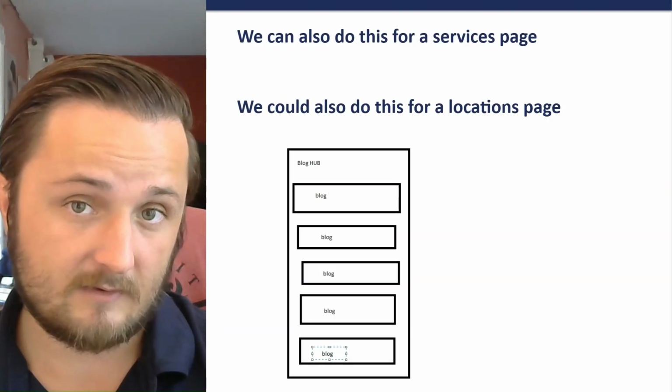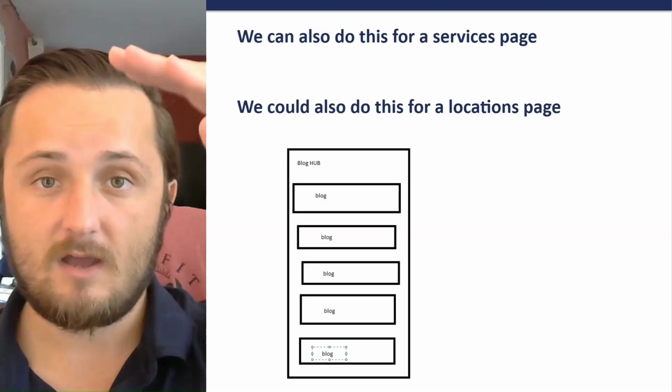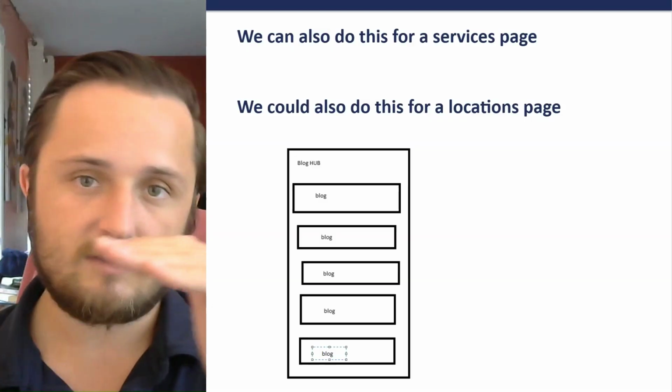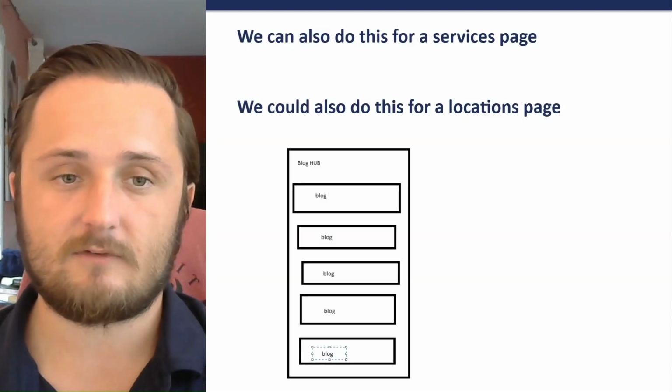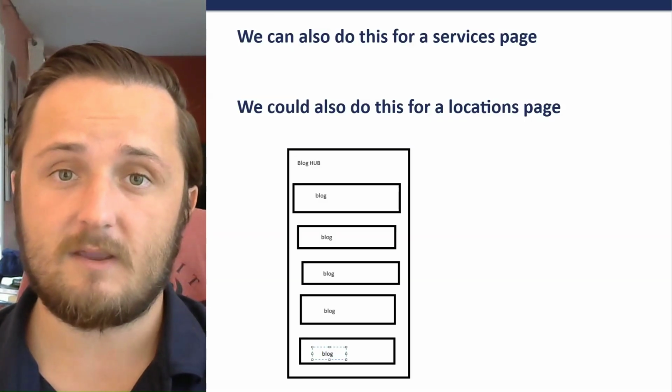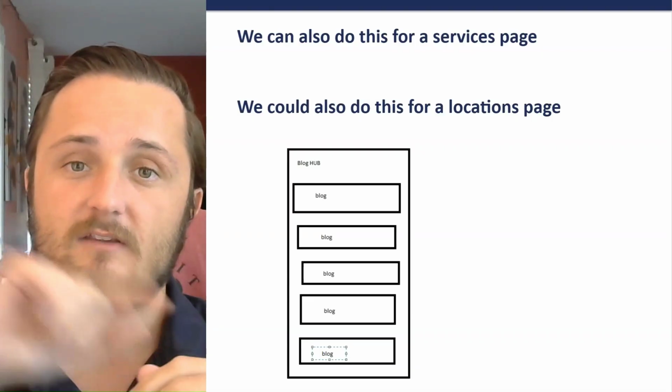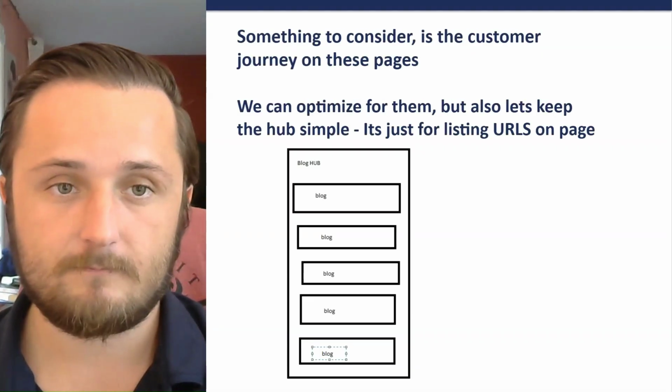Now, what does that mean? It means you could have a service hub page that links individually to each of your service pages. We could also do this for locations. You have a location hub page, which then links to all your different location pages.